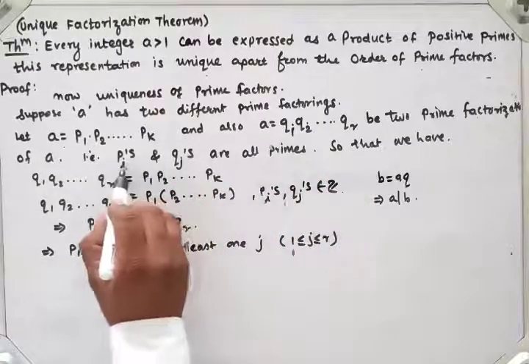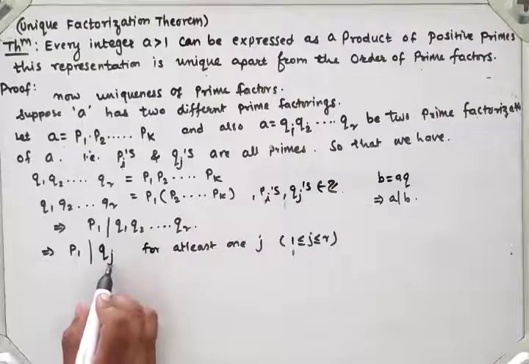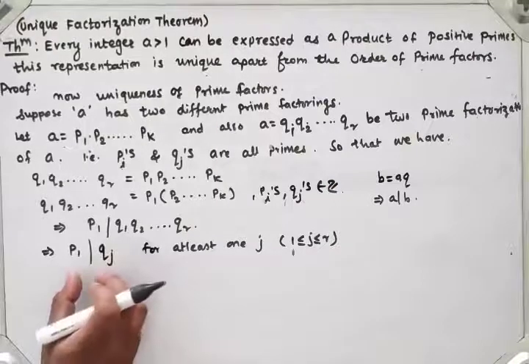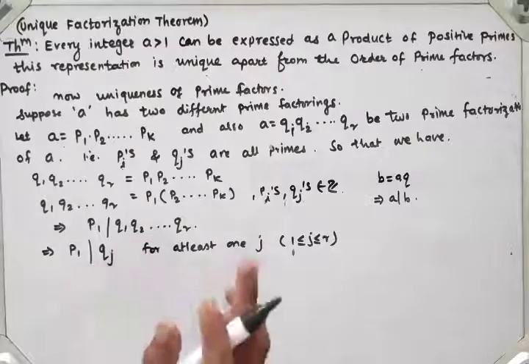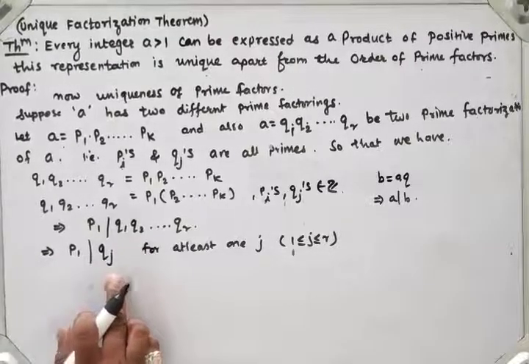We have mentioned here the pi's and qj's are all primes. So p1 divides qj, and both are primes, which means p1 and qj must be the same, because both are prime and p1 divides qj means both are the same number.